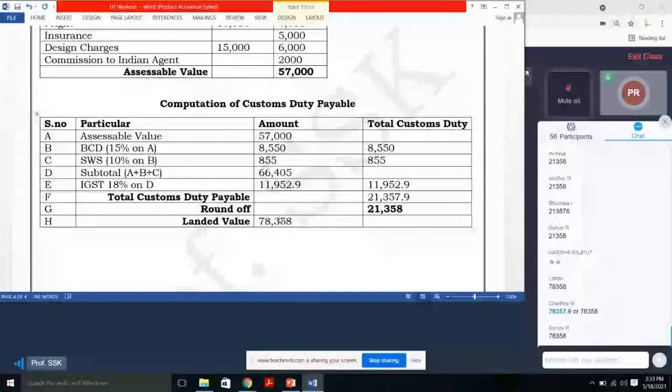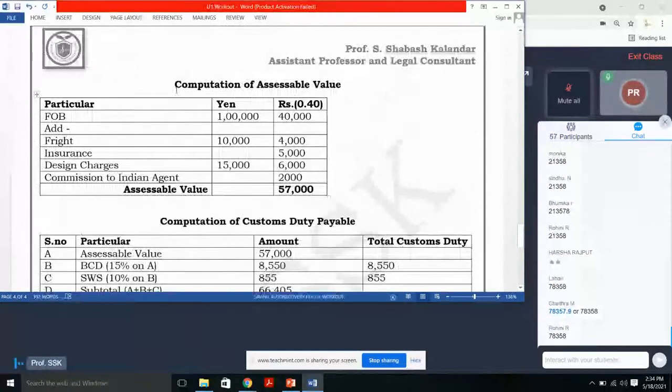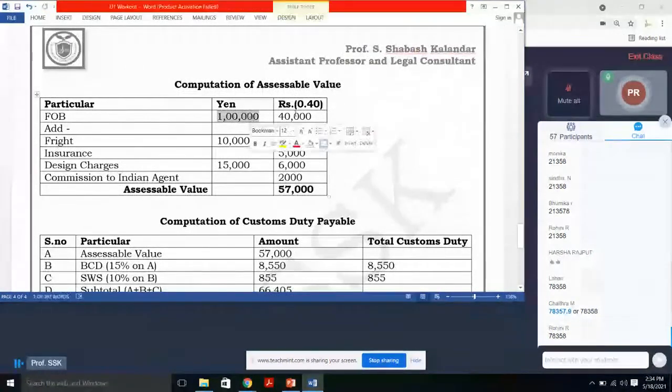78,358. So this is called as landed value, the total of your first column. Okay. So once again, I'll explain. Listen, in the computation of assessable value here, FOB is directly given, so no need to calculate CIF. We are directly taking the amount and converting it, because there are so many amounts which are given in Indian rupees. So FOB add. Why I have taken add on the top means all the items are to be added only.